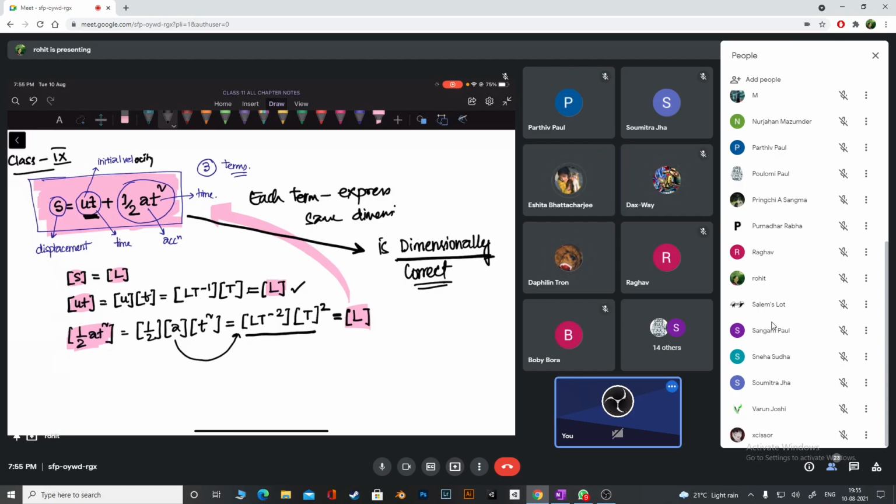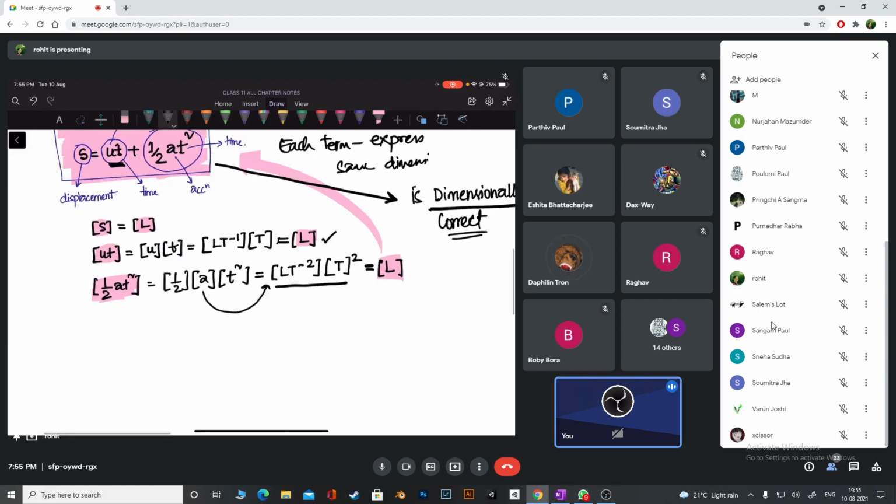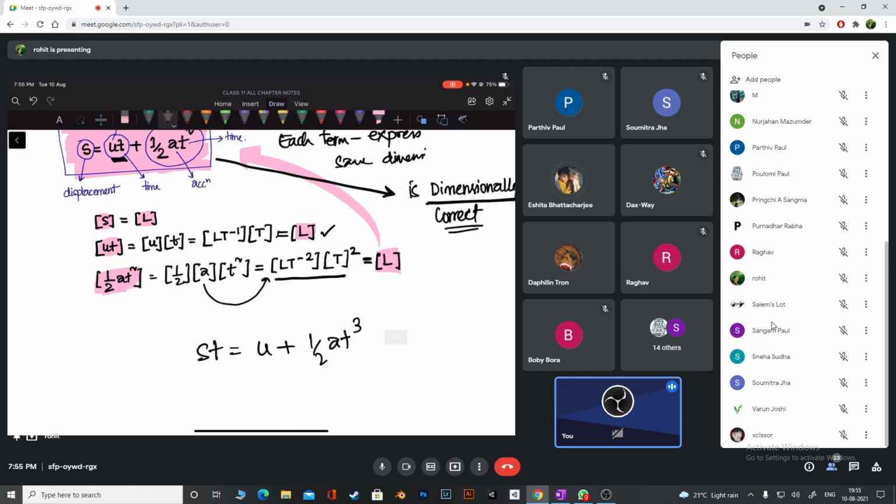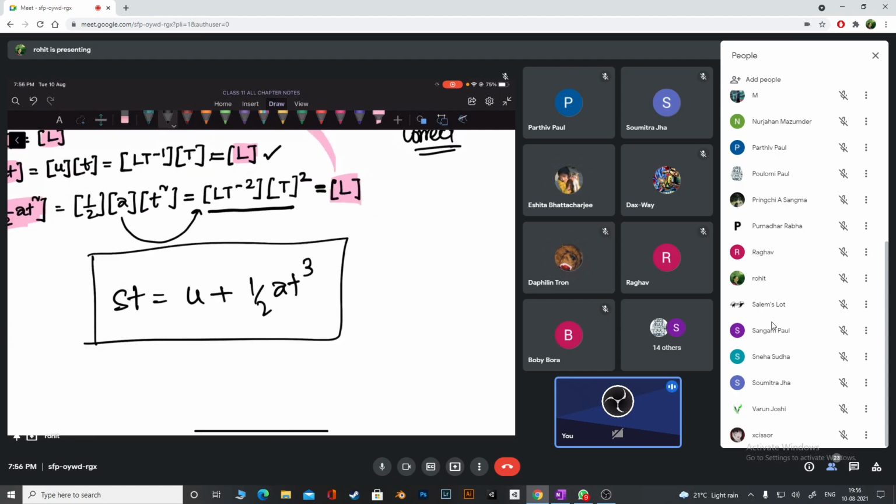Now check something. Suppose I had a formula which looks like this: S equals u t plus half a t cube. Obviously, you have never seen a formula like that. There is no formula like that, but suppose I write it like that. Tell me what will happen. Will the dimension of this and this and this be the same or not the same?